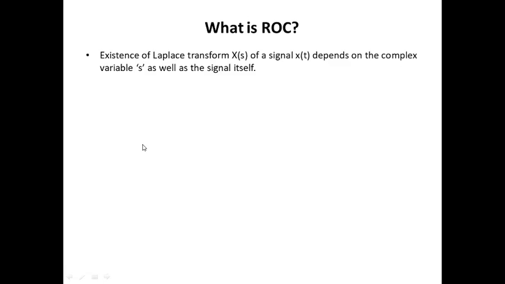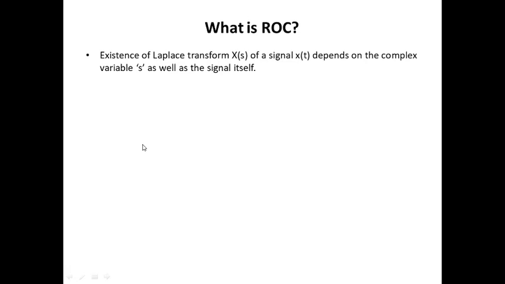The existence of the Laplace transform X of s of a signal x of t depends upon the complex variable s as well as the signal itself. That is, when you obtain a Laplace transform of a signal, you should confirm that the Laplace transform exists, or converges. If it does not converge, then there is no point in obtaining the frequency representation of that signal.